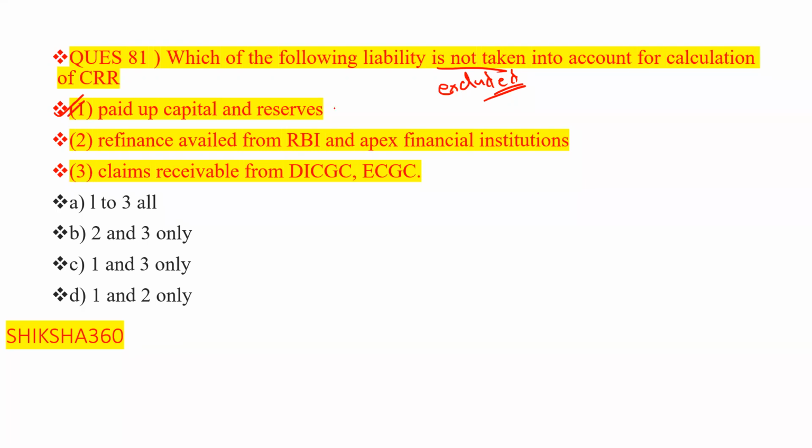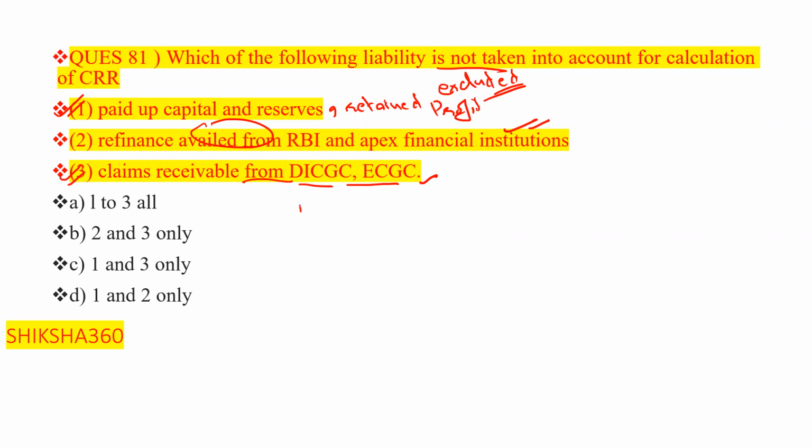Along with that, retained profit is sometimes mentioned, and that is also excluded. Second, refinance available from the RBI and apex financial institutions is also excluded. Third, claims receivable from DICGC or ECGC are also excluded. So all are excluded here.